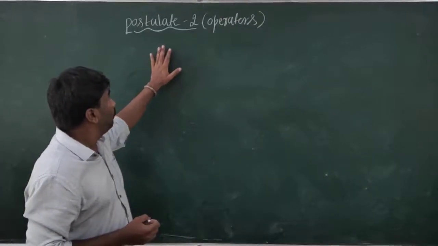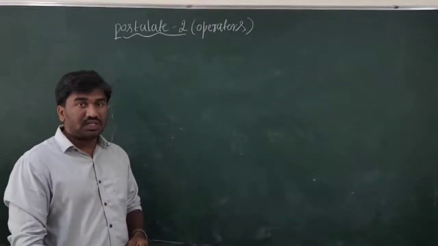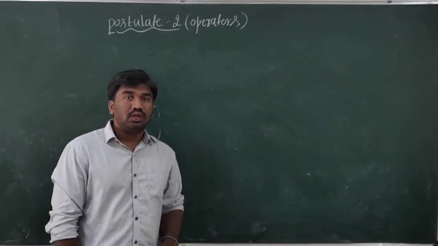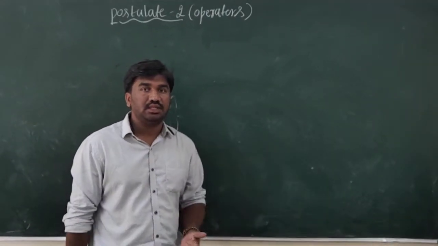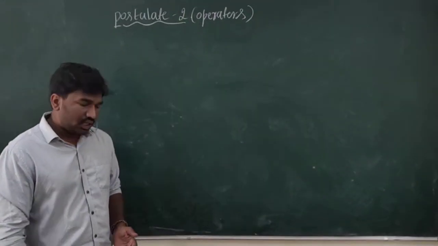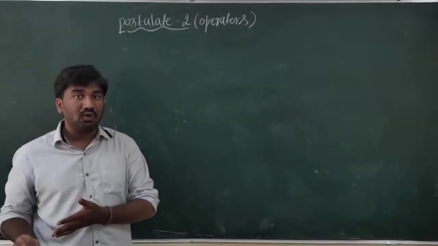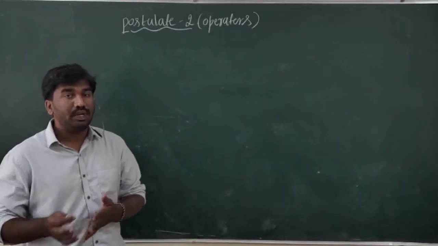Okay, so postulate 2 in quantum mechanics. This postulate represents the operator. It tells about the observable quantities in quantum mechanics. Let us recall that in classical mechanics, the measurable quantities like energy and momentum are all functions of position and momentum.